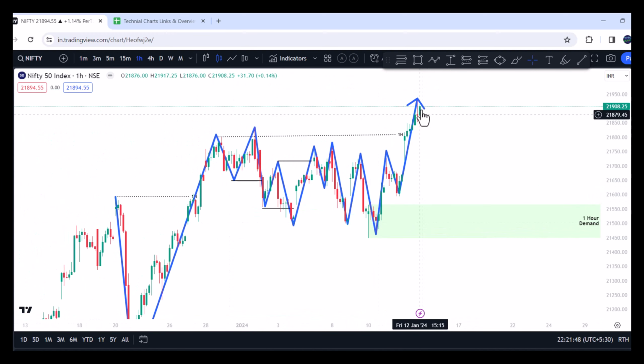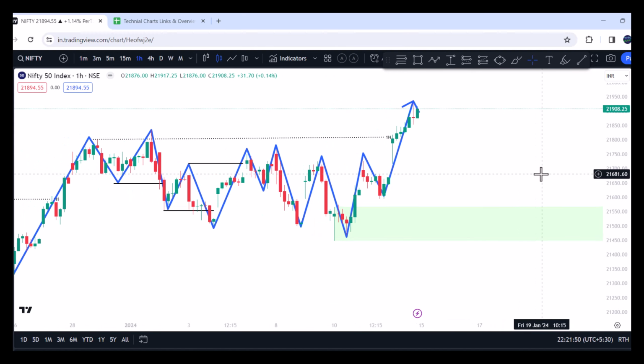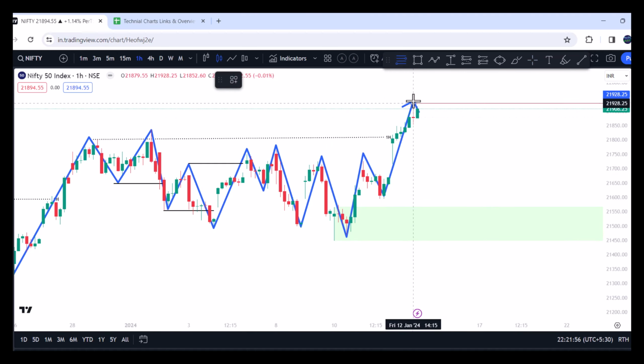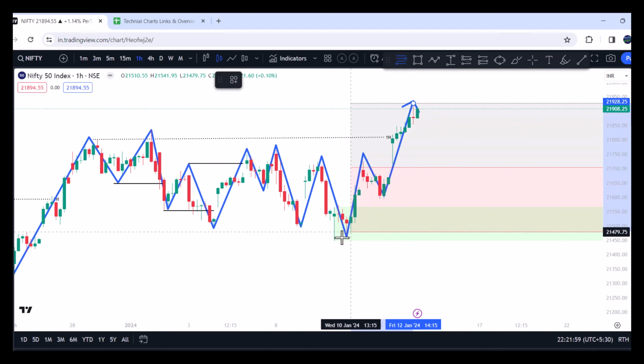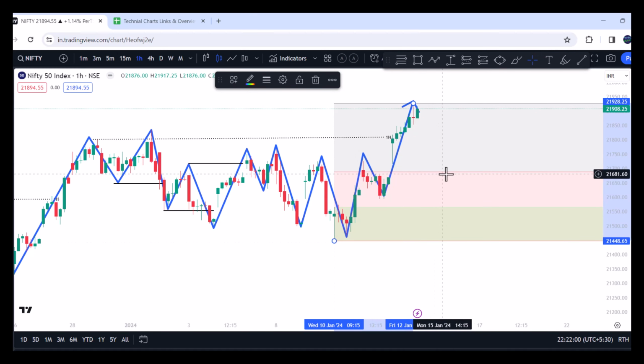And once this breakout structure happens, we need the market to pull back, right? So we need at least a 50% pullback from this swing high to swing low. We need at least a 50% pullback, then we can have a better risk reward.